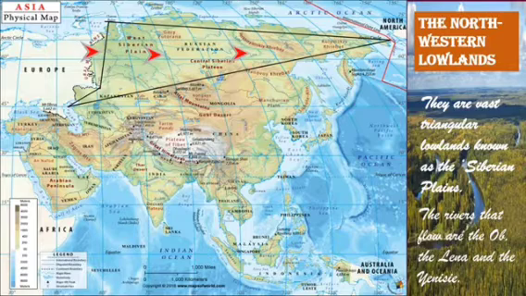The entire northwestern portion is tilted towards the Arctic Ocean. So all these rivers flow into the Arctic Ocean. Can you see them, children? So what are the three main rivers over here? The Lena, the Ob and the Yenisei. And what is this area called? The Siberian Plain. Take your own atlas and please identify them, children.